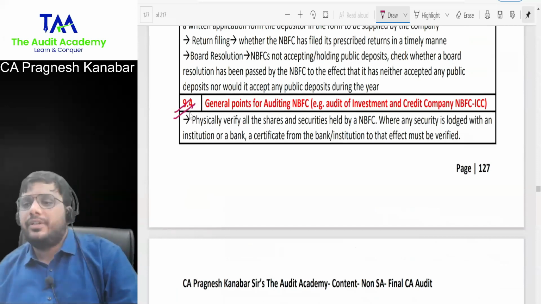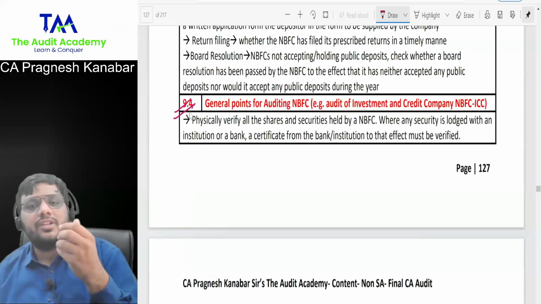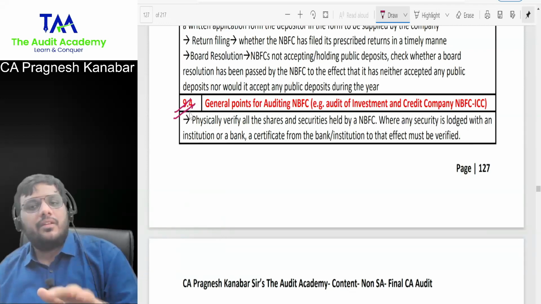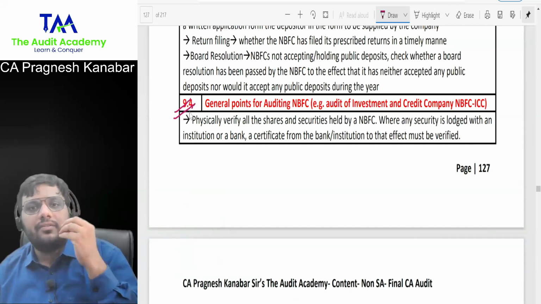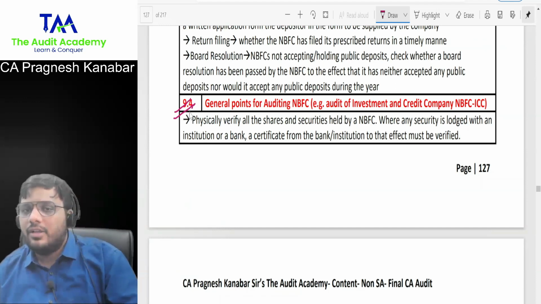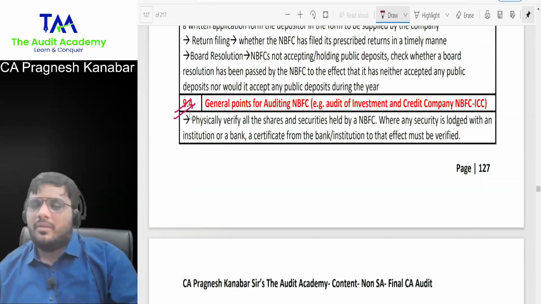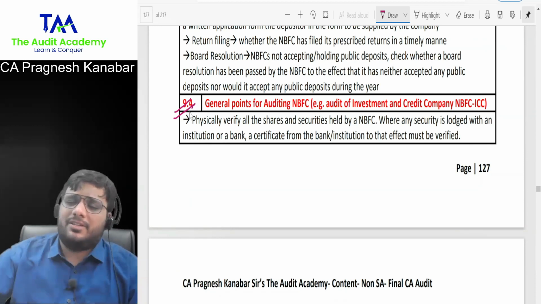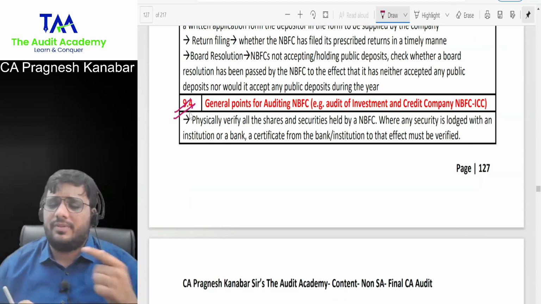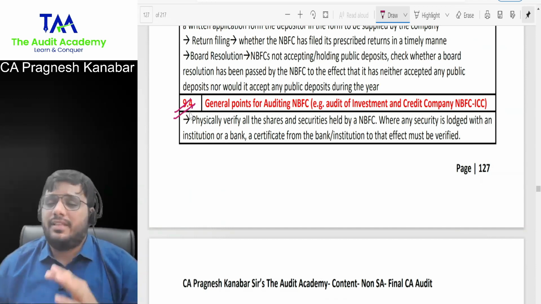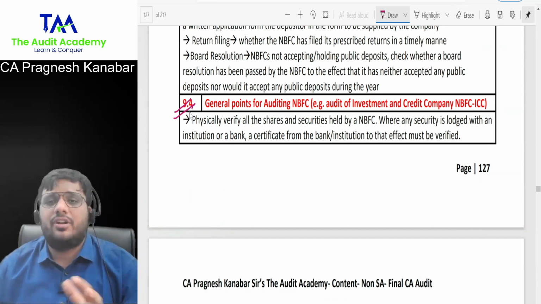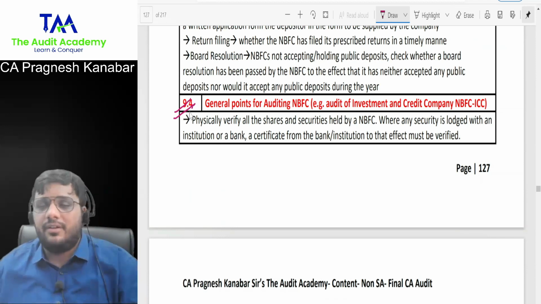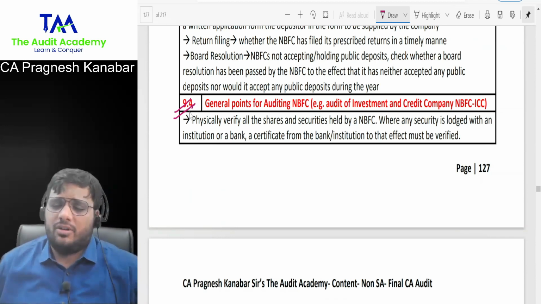Listen to me. They said general points for auditing NBFC. Now, what is the NBFC's business? They give loans, they invest, and so many other things. In that case, just keep on writing. Imagine you're conducting the audit of an NBFC which has made some investments: verification of investment. If they have physical securities, verify physically, evaluation of investment, then whether investments were done with proper approval and authorization or not. Done. NBFC is giving loans: verification of loan documents, loan authorization, loan sanctioning, then the recoverability of that loan.